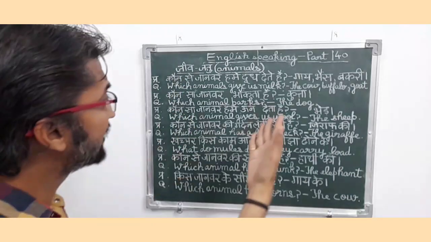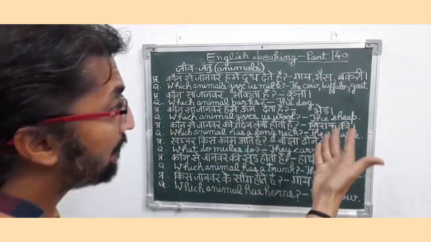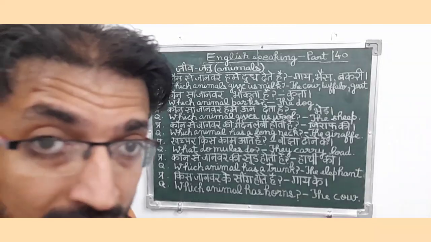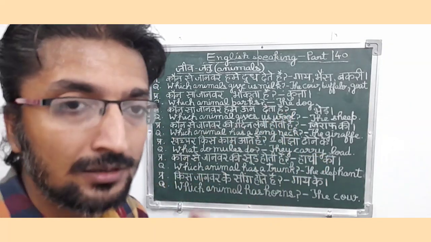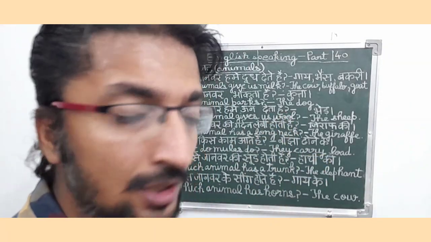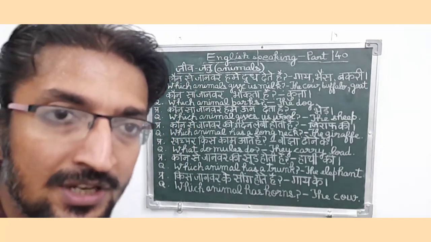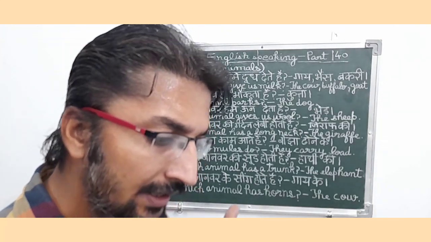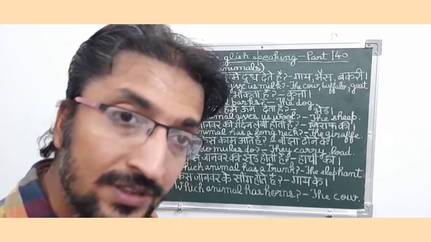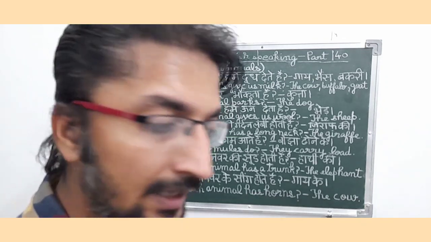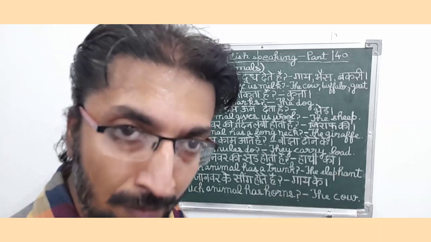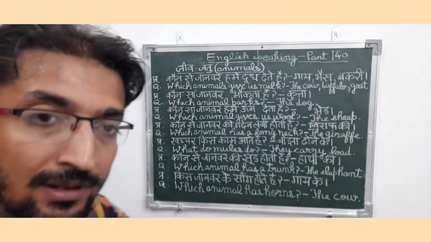So कौन से जानवर हमें दूध देते हैं? गाय, भैंस, बकरी. Which animals give us milk? The cow, buffalo and goat. So friends, it is a present interrogative type sentence, and since in this sentence they are mentioning those animals which give us milk, that is their basic quality of providing us milk, so it is an animal related sentence.